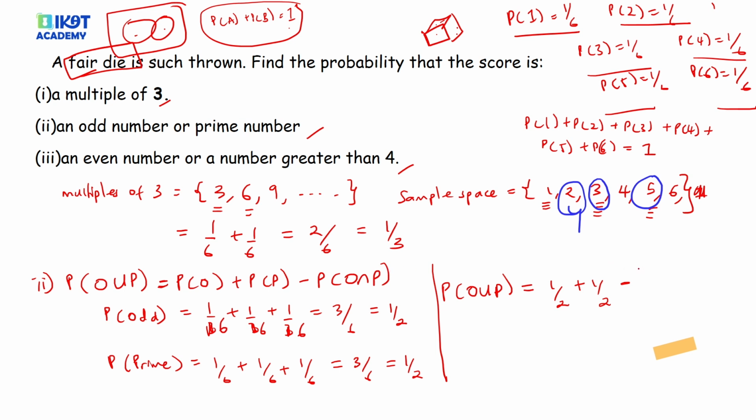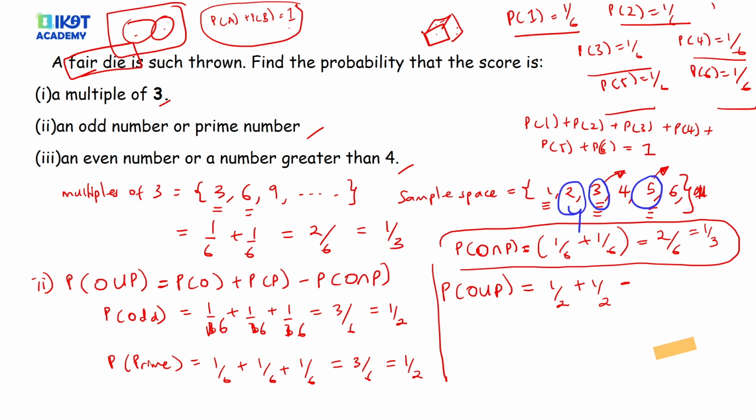And also this one we had not worked out on the side. So let's say probability of odd intersection prime. What is it? We have 3 and 5. These are the two which intersect. So we say the probability of 3 is 1 out of 6, plus the probability of 5, which is 1 out of 6. So here we end up with 2 out of 6, which can be written as a third. Here we are getting the odd intersection prime, so we can substitute it into this formula. So here we have minus a third.